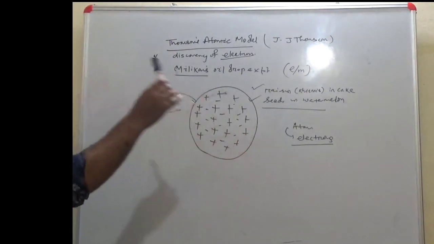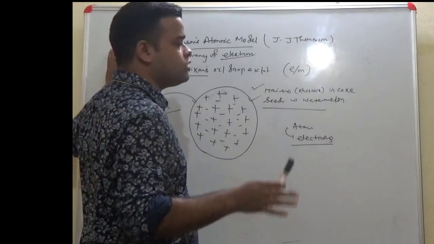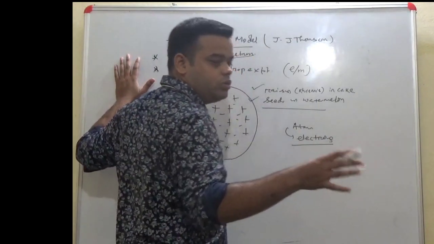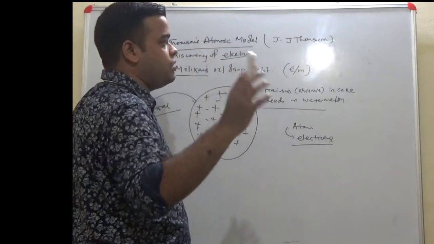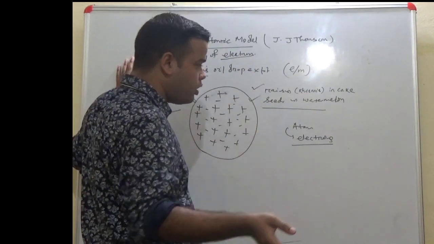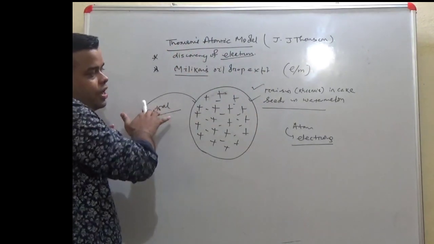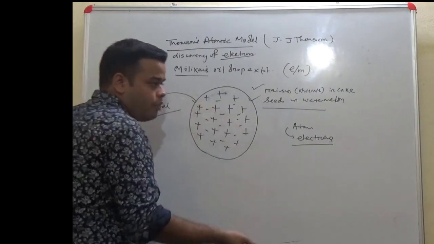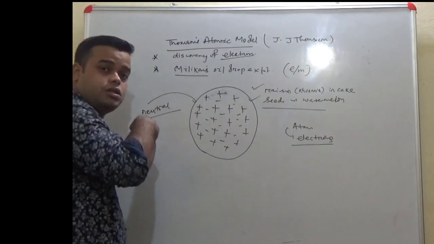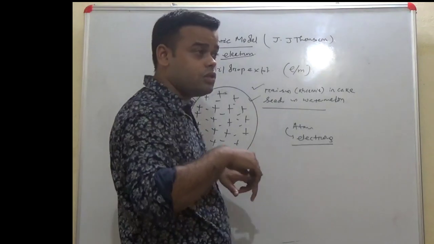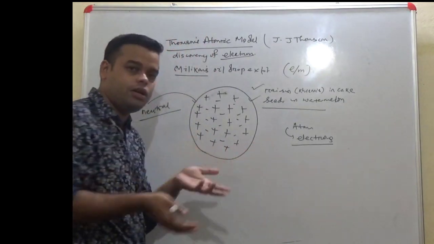So when a question generally comes, what was Thomson's atomic model about, what was the basic idea, how was it compared with the plum pudding model, what were its limitations and what were its advantages?